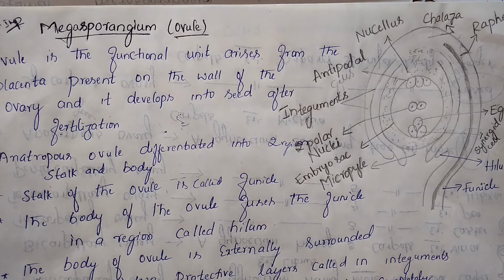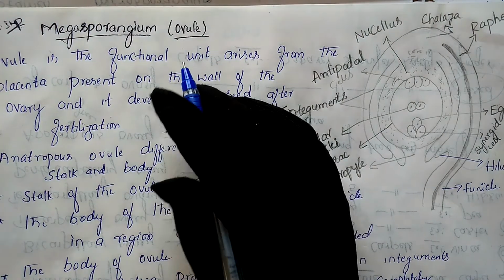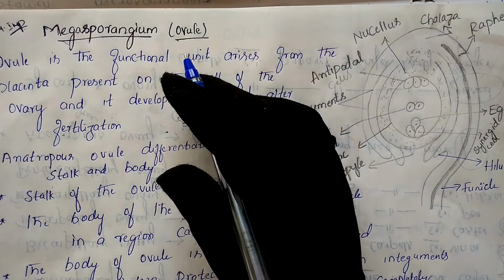In our previous class, we discussed the structure of the pistil, that is the gynoecium, which contains three parts: the stigma, style and ovary. Inside the ovary, as I said, it contains the ovule, and that ovule will convert into the seed.